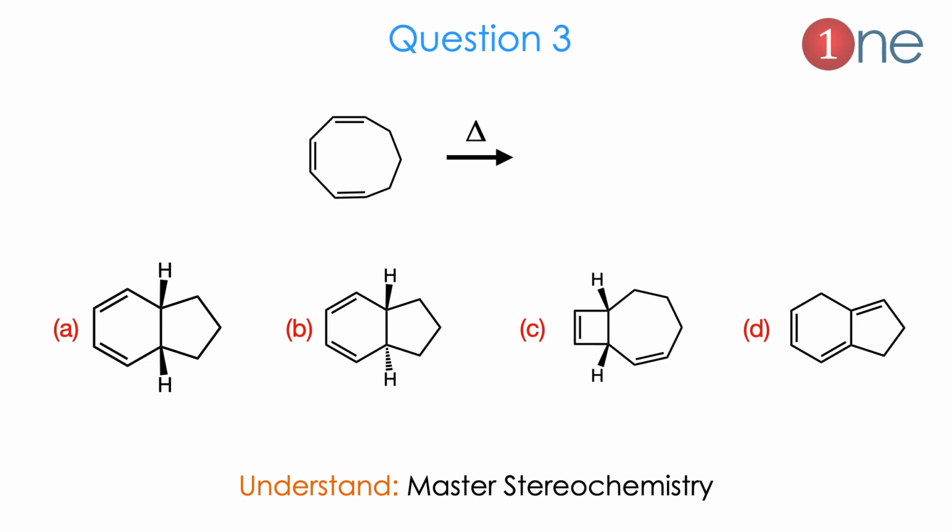Then the third problem. It is a 9-membered one and thermal conditions are given. Here you have to understand the stereochemistry, moreover the thermal reaction. The choices are bicyclic products. The product ring sizes differ. One contains a 6-membered ring, one contains a 7-membered ring. So you should guess the product and you have to guess the double bond also.